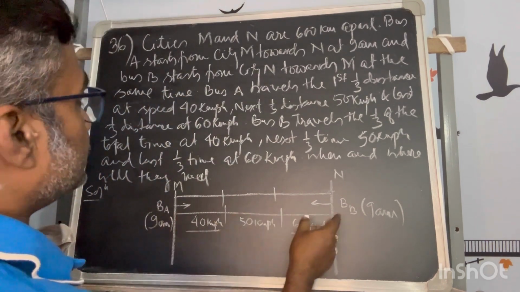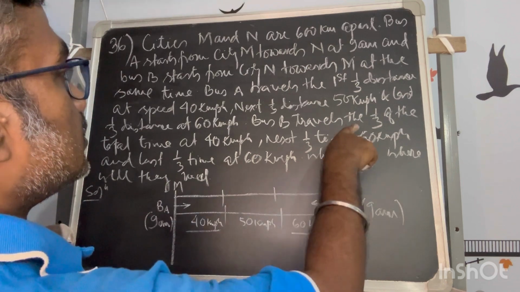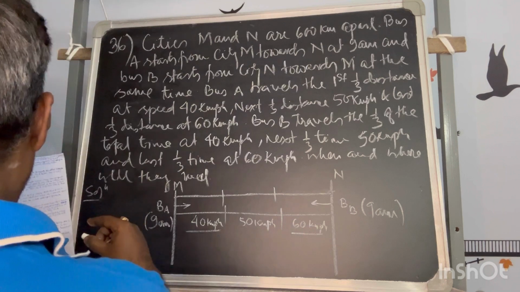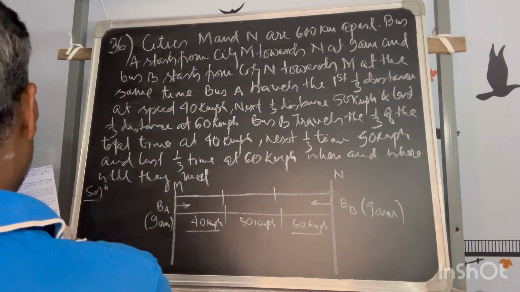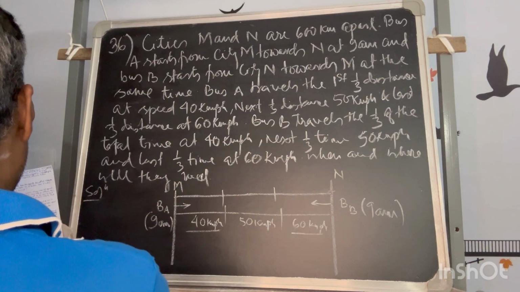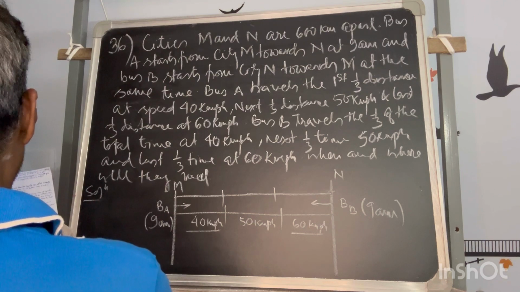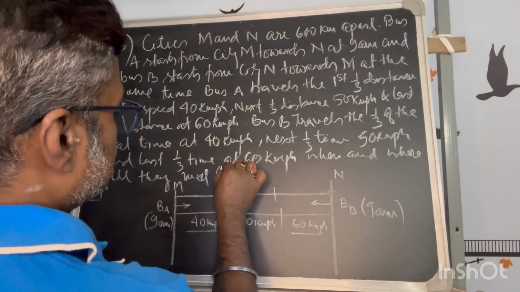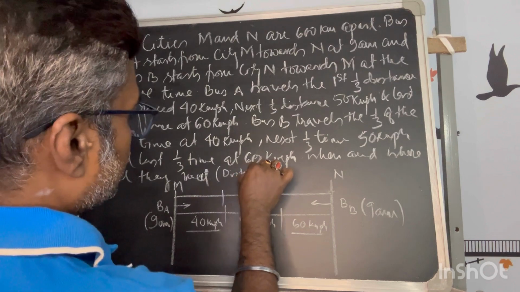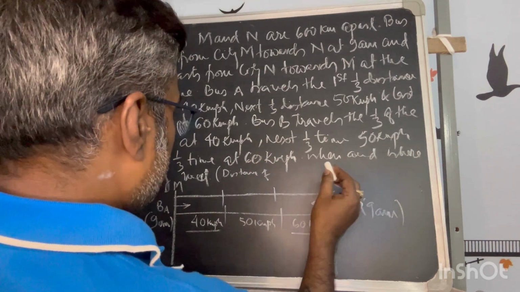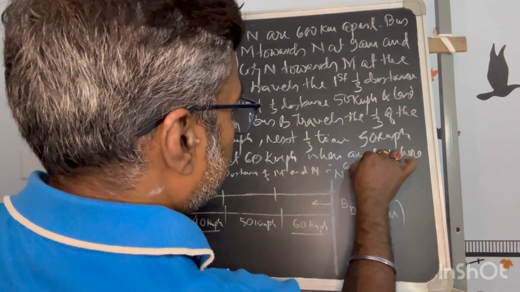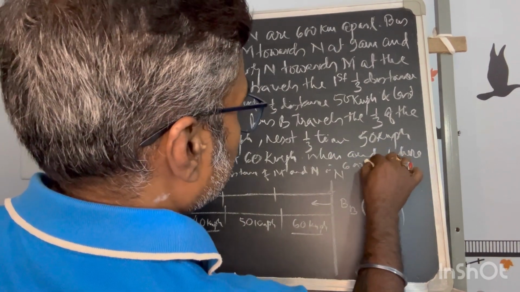The distance of M and N is 600 kilometer.